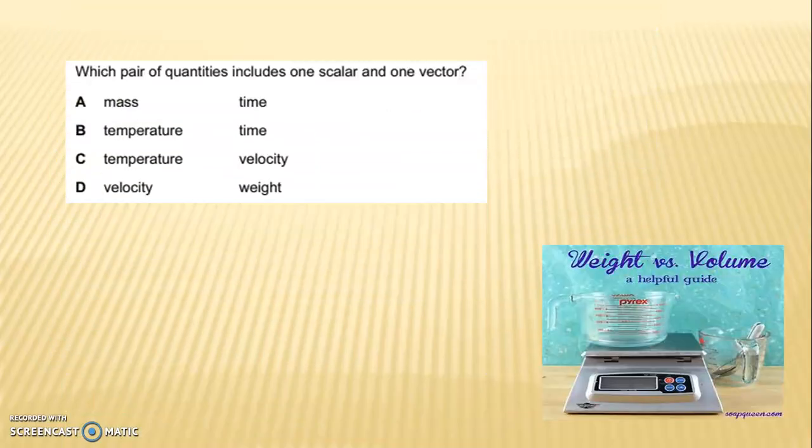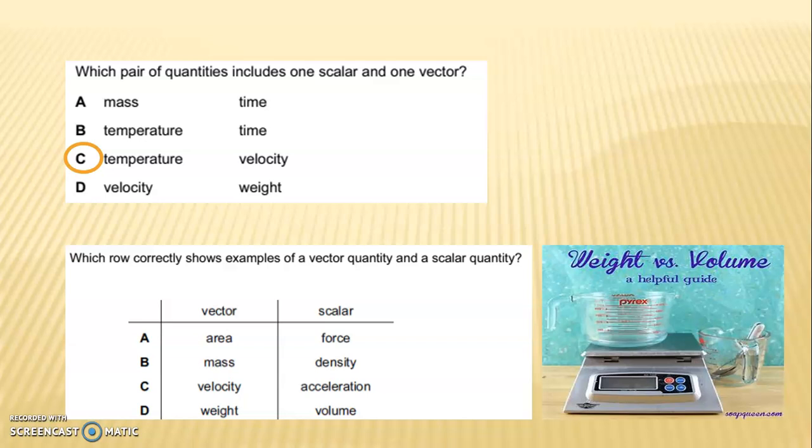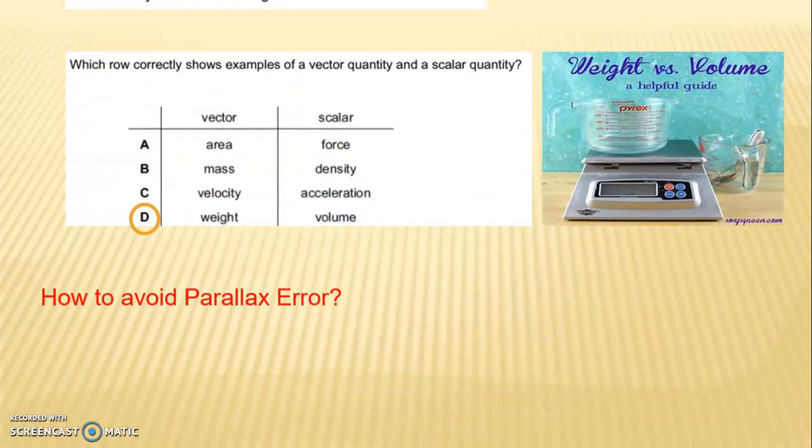Next question, which pair of quantities includes one scalar and one vector? A, mass and time, B, temperature and time, C, temperature and velocity, D, velocity and weight. The correct answer is C, temperature and velocity. Next question is, which row correctly shows an example of a vector quantity and a scalar quantity? The options are A, area and force, B, mass and density, C, velocity and acceleration and D, weight and volume. The correct answer is D, weight and volume.